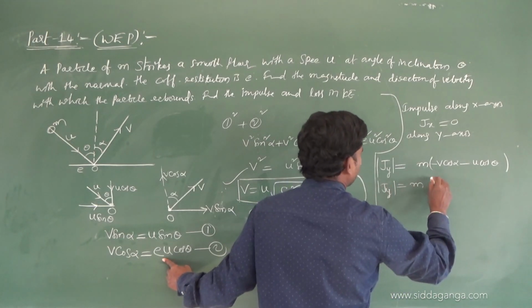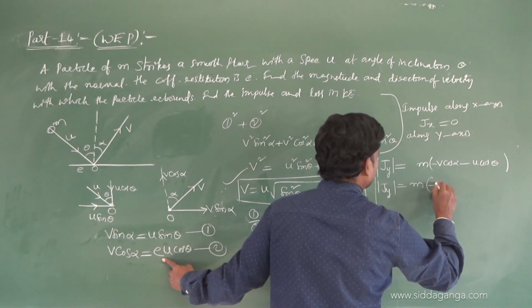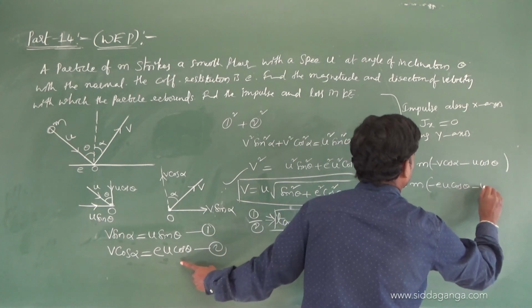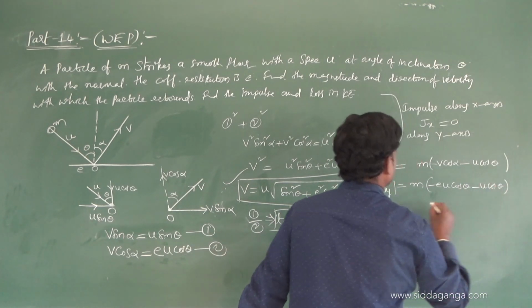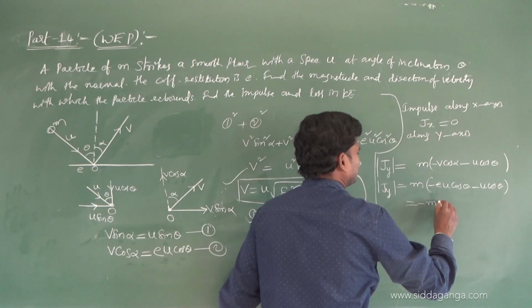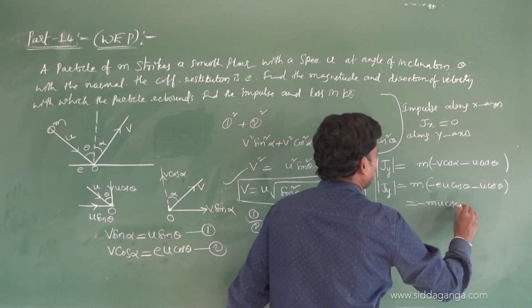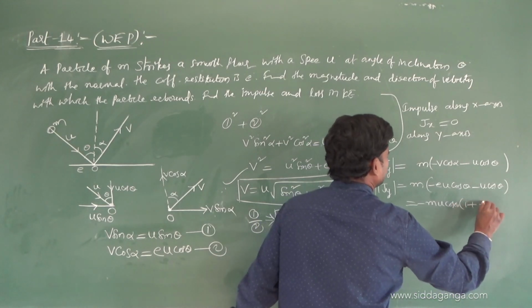So m into minus e u cos theta minus u cos theta. Taking minus m u cos theta common, it is 1 plus e.